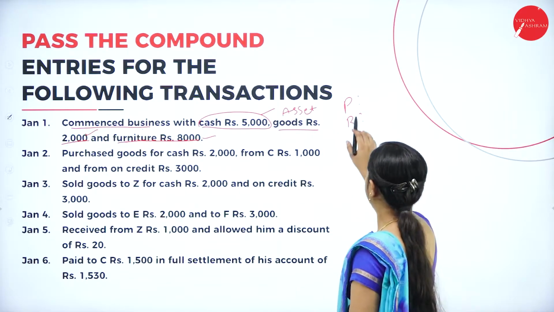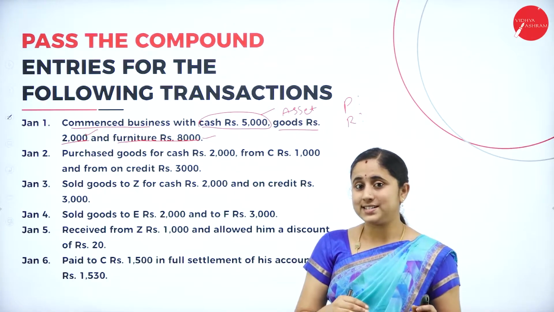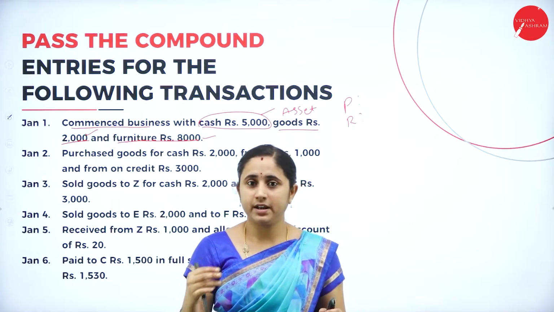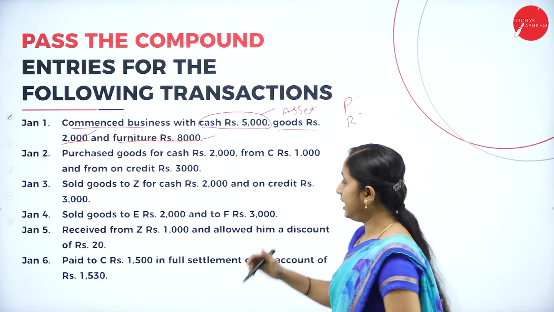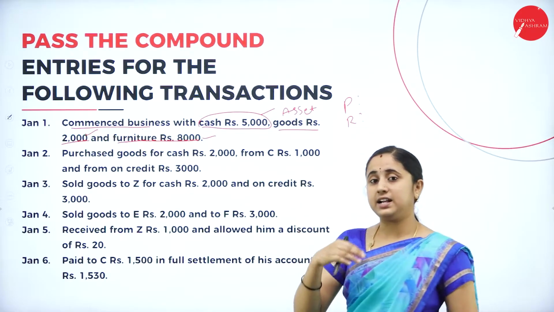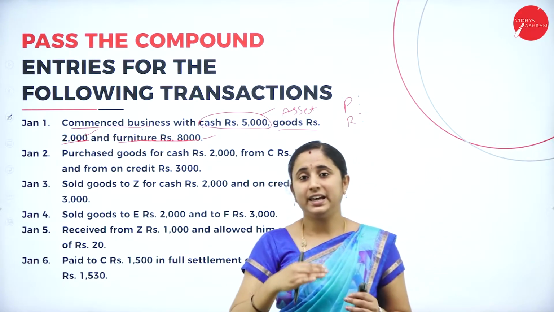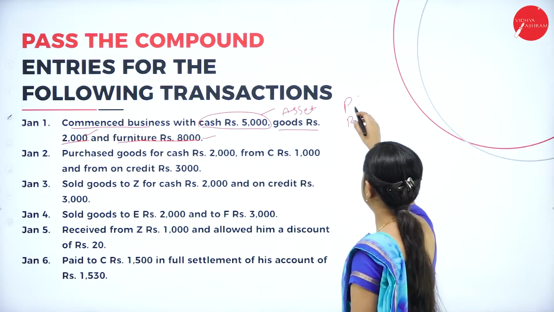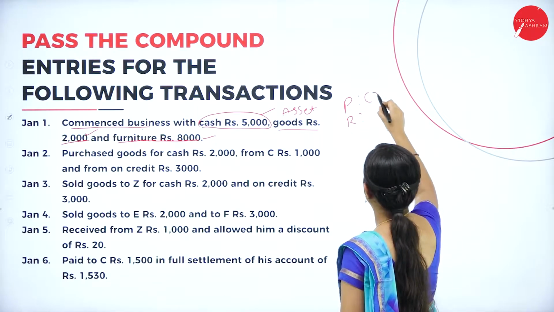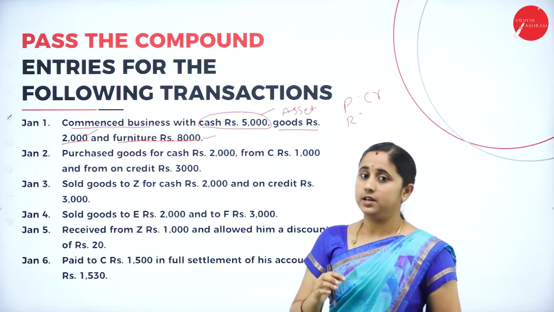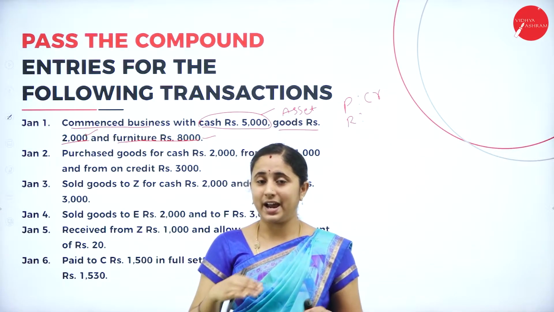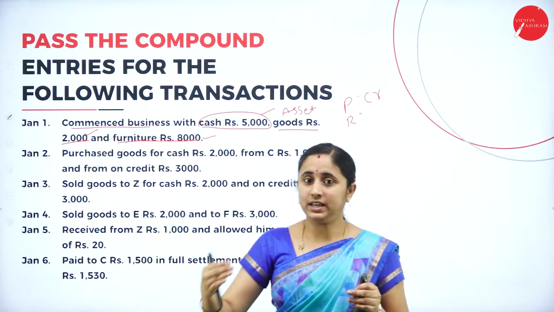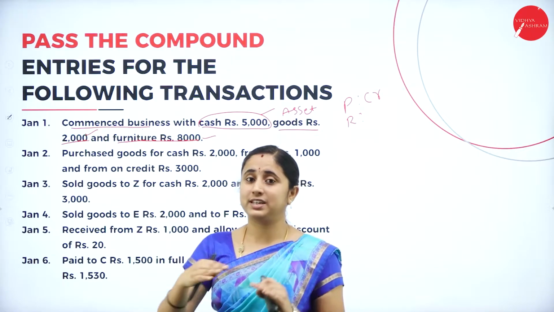For personal account, the rule is debit the receiver, credit the giver. Here, the person is starting business with cash, which means he is giving cash to the business. So he is the giver, and you need to credit the person. Instead of writing the person, you can write that the person is bringing all the assets in the form of capital.